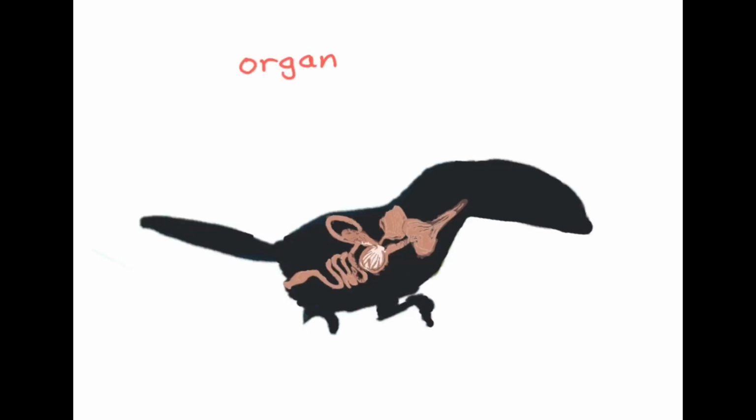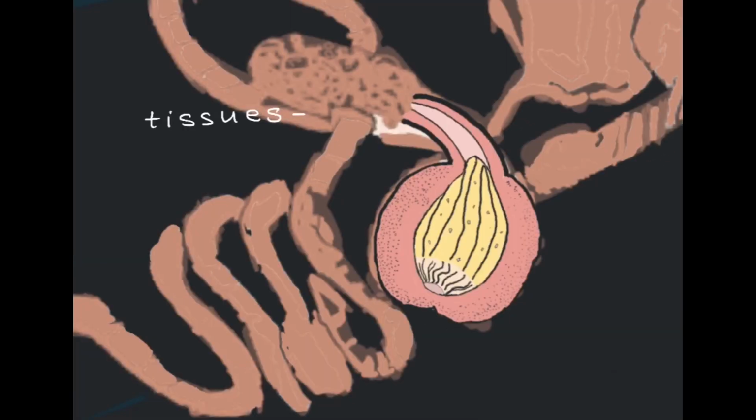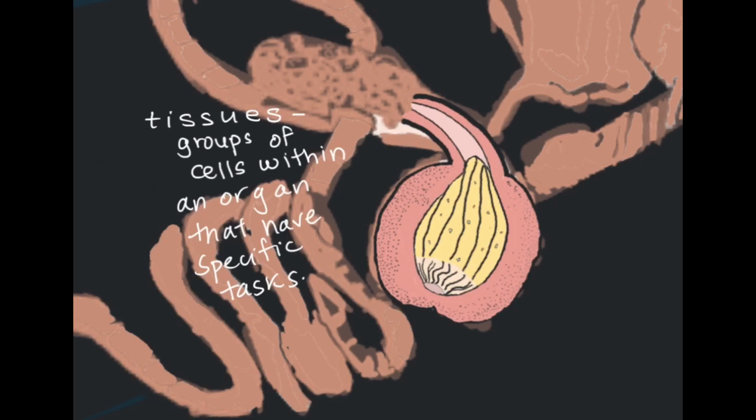We are going to focus on one organ, the gizzard. An organ is a contained part of an organism that typically serves a specific function. Let us focus on the tissues of the gizzard. What are tissues? Tissues are groups of cells that make up organs to carry out specific tasks for that organ.